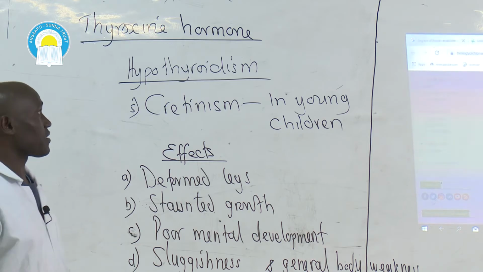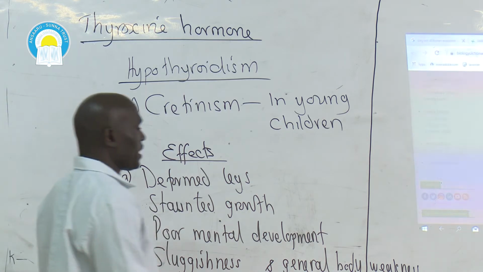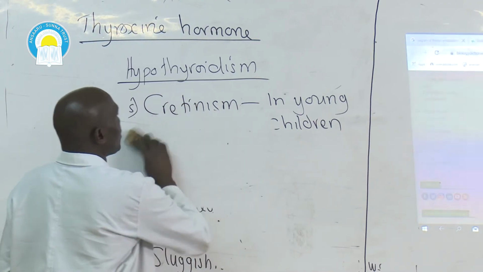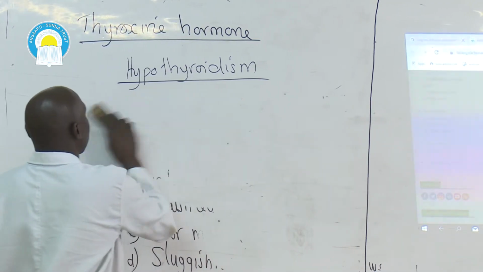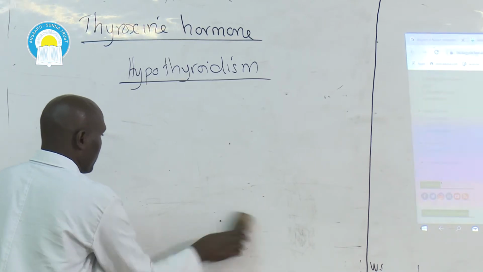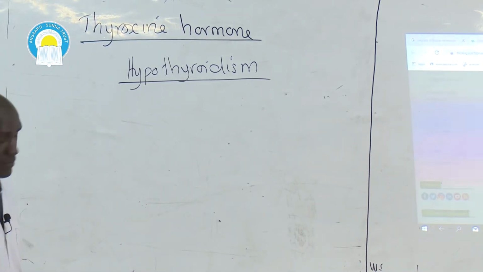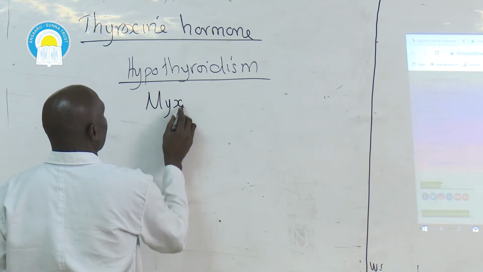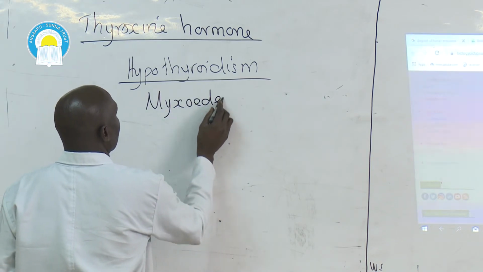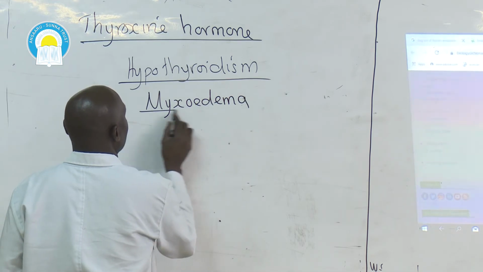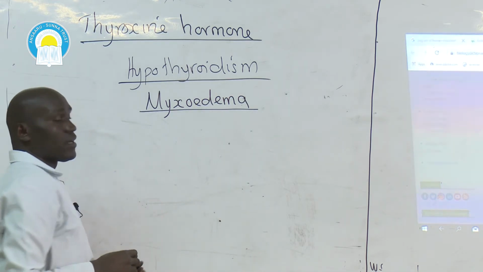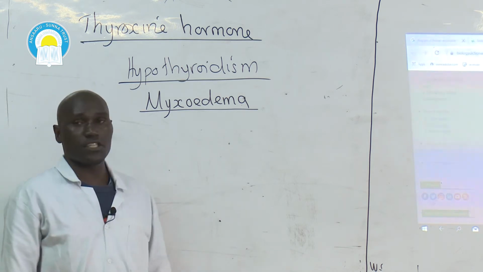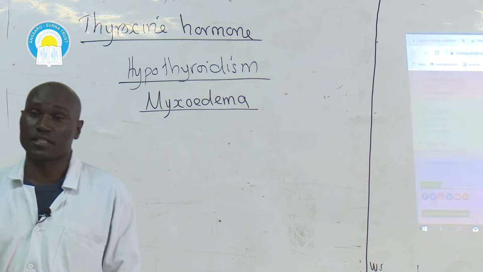In adults, hypothyroidism leads to what we call myxedema. So let's look at myxedema. Myxedema is a condition brought about by deficiency of thyroxine hormone in adults.